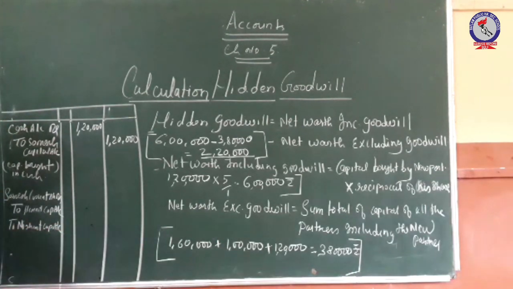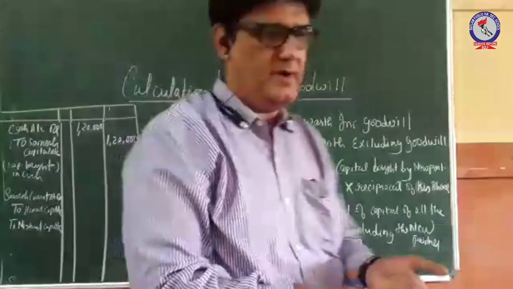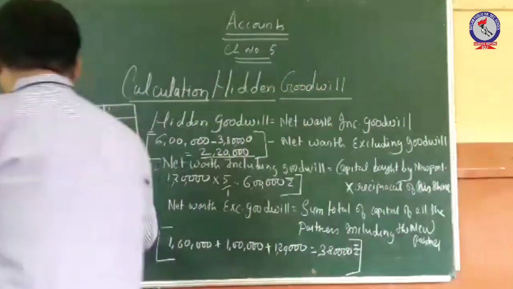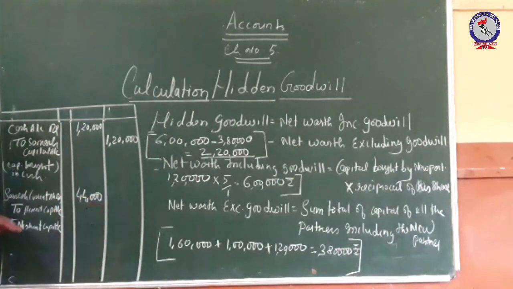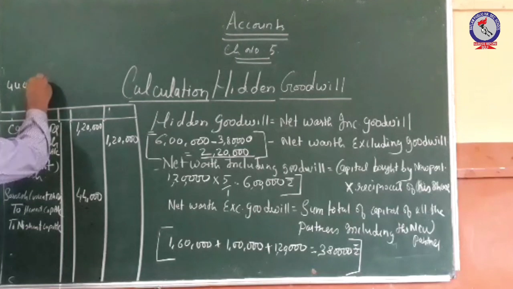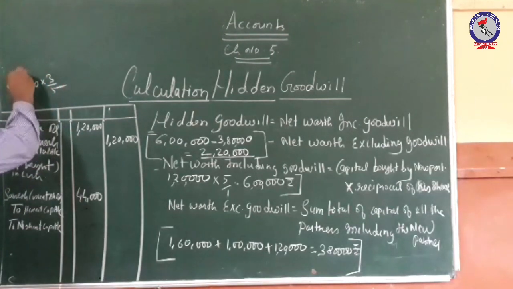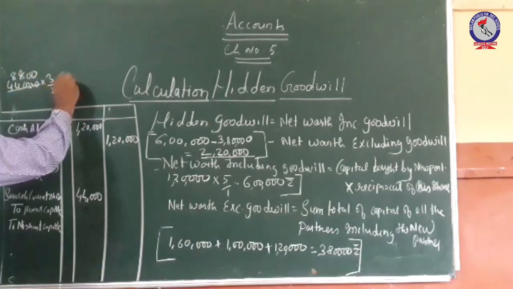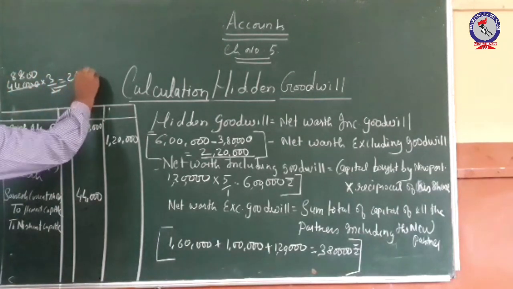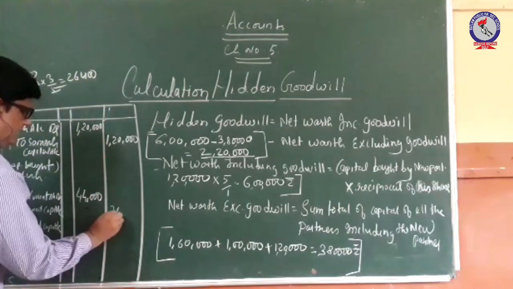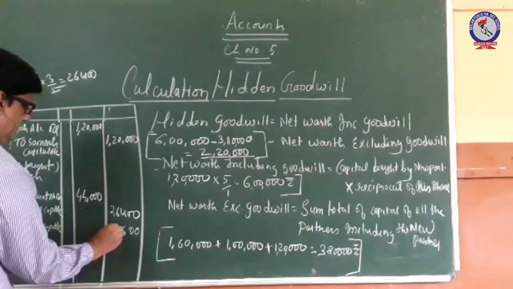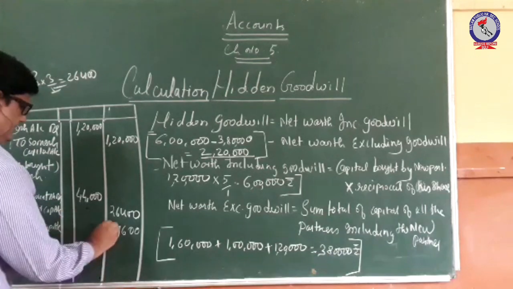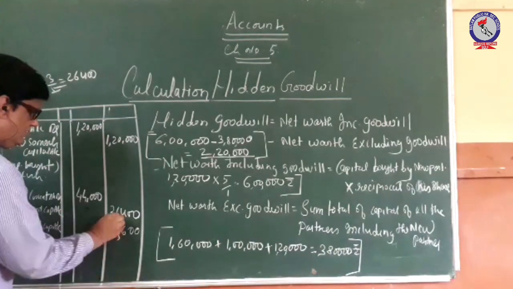And their profit sharing ratio was 3:2, Hemant and Nishant. So this 44,000 rupees, the goodwill which we had calculated, will now be divided in the ratio 3:2. So 44,000 into 3 by 5, 26,400 will go to Hemant and the remaining goodwill, 17,600, will go to Nishant.